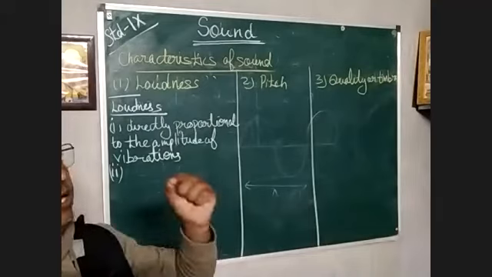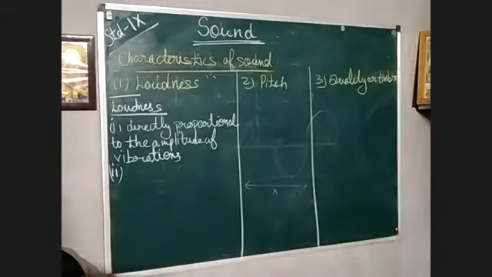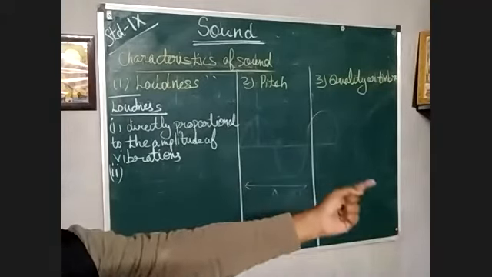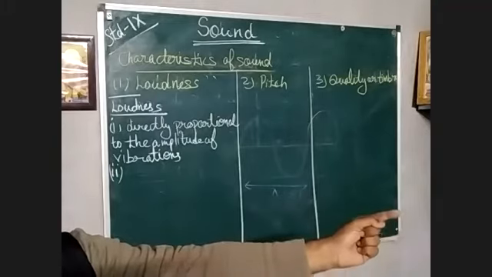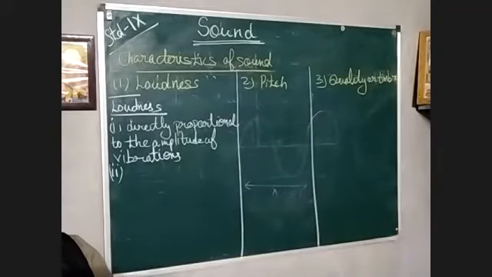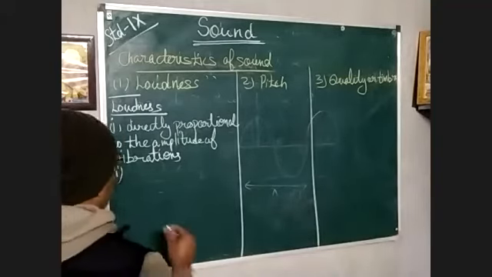Second, it also depends upon the distance between the source and the listener. जितना ज़्यादा distance, उतना ही कम sound होगा. If the distance between the source and the listener is more, then the sound will be less loud.